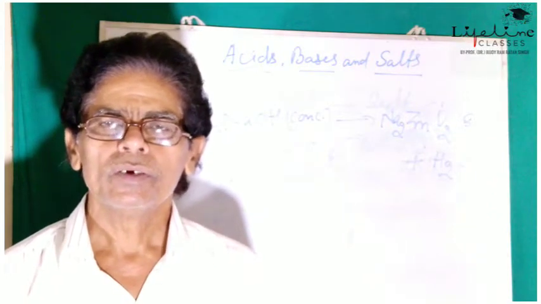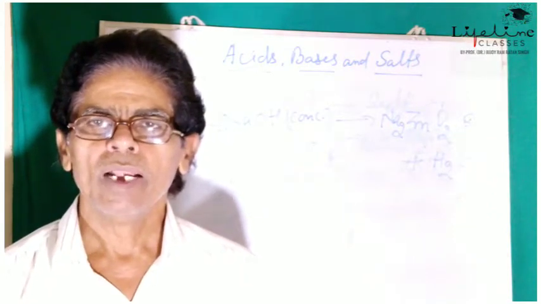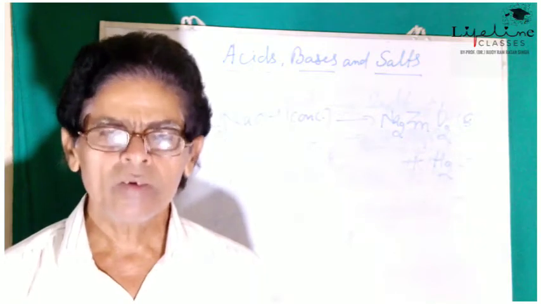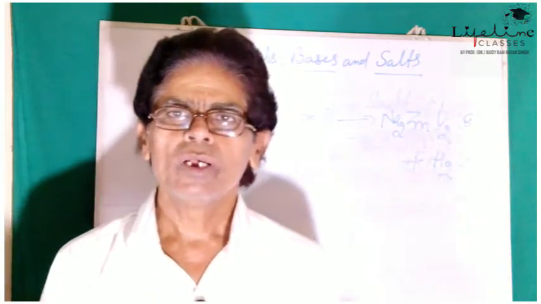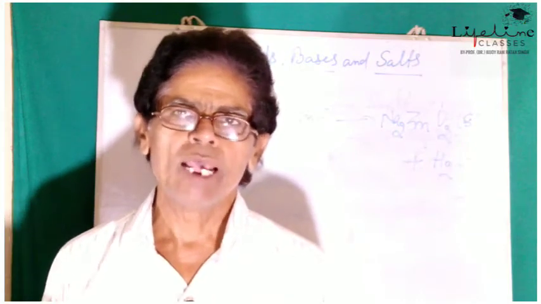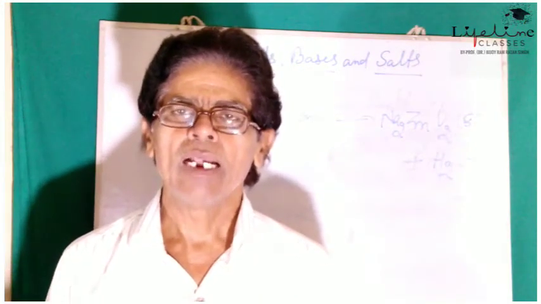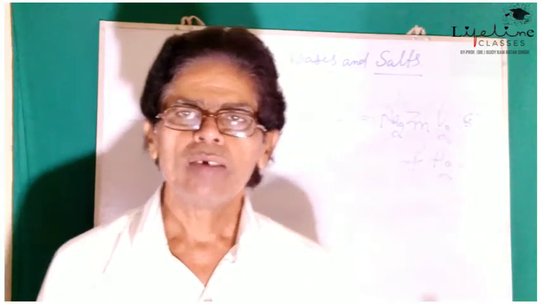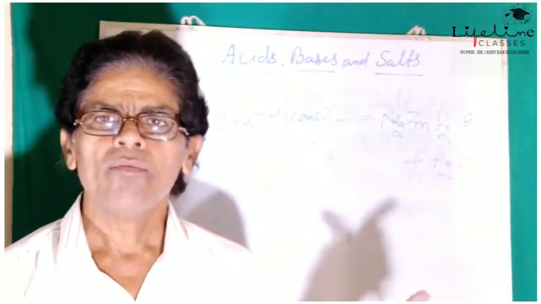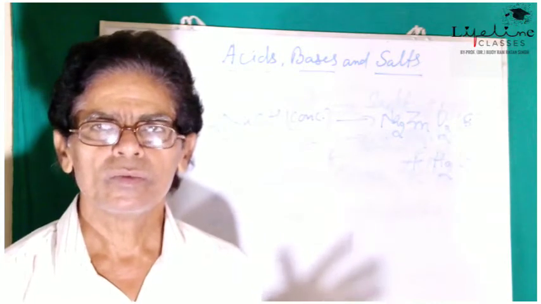So, zinc, aluminum, lead, tin are such metals which can react with acids as well as bases and are the examples of what? That is amphoteric metals.